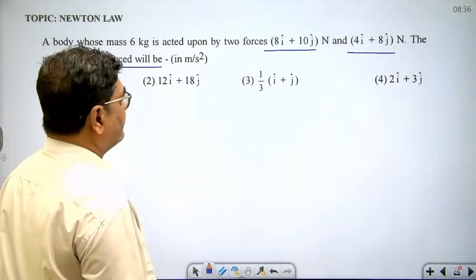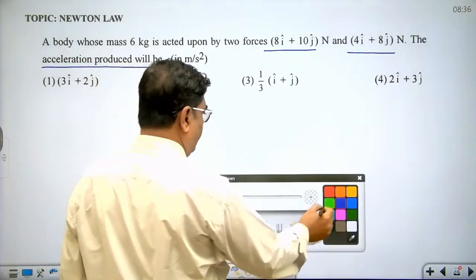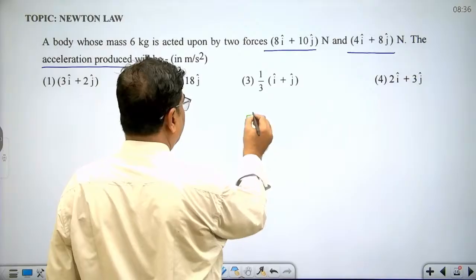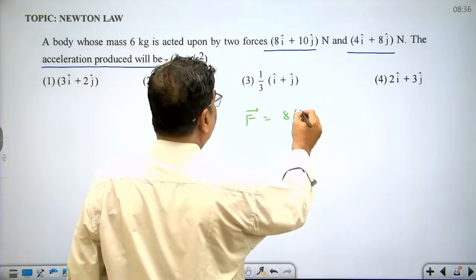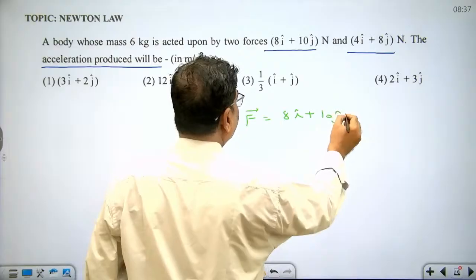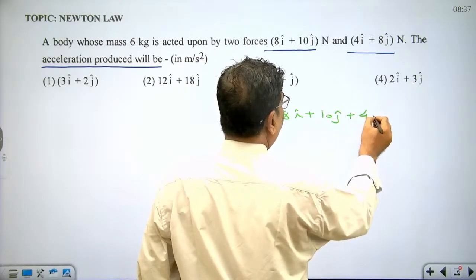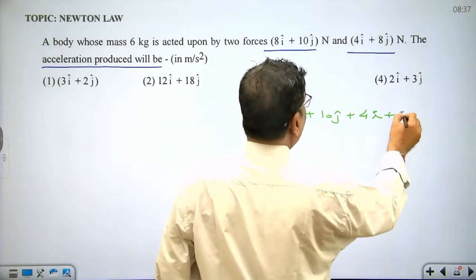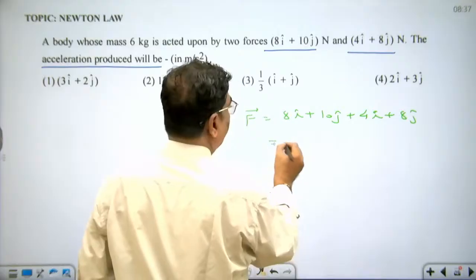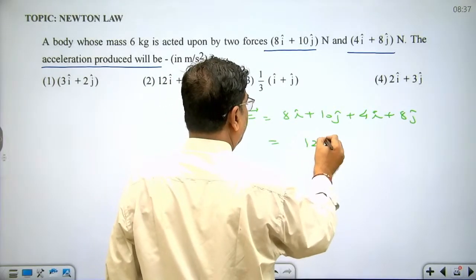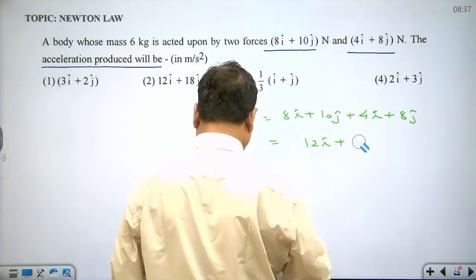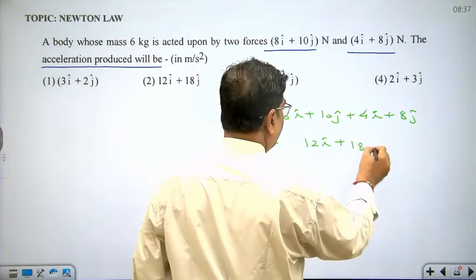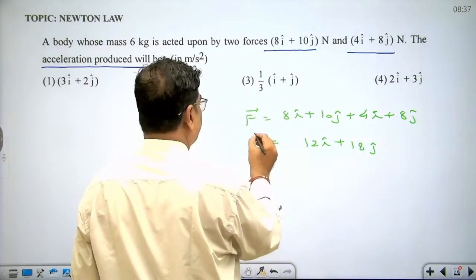Dear student, let us find the total force. Force is a vector quantity. So how much is the force? This is 8i plus 10j plus 4i plus 8j. So the total force is 12i plus 18j. This is the total force.